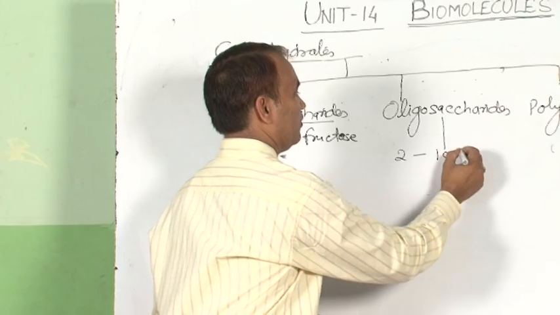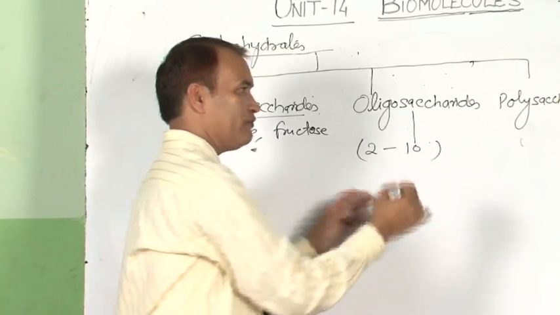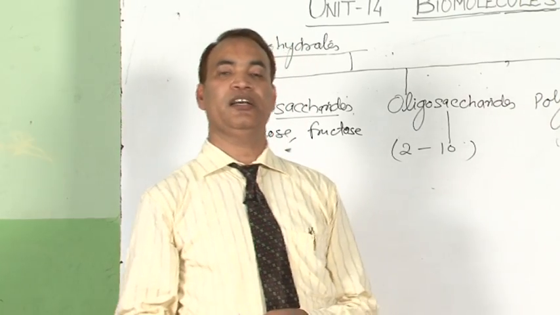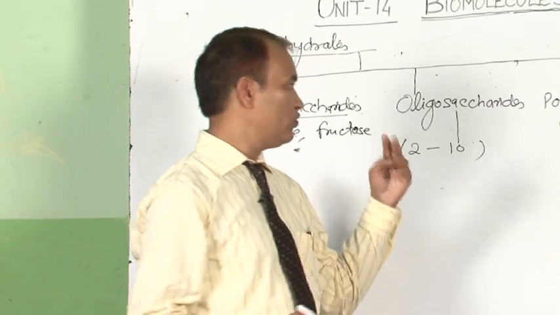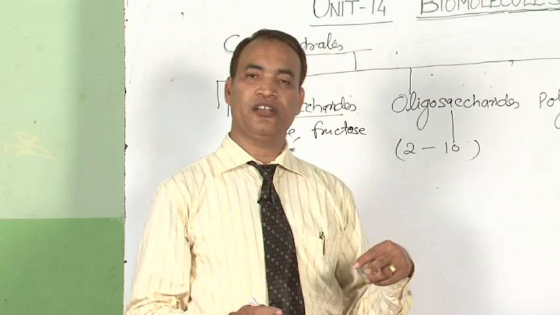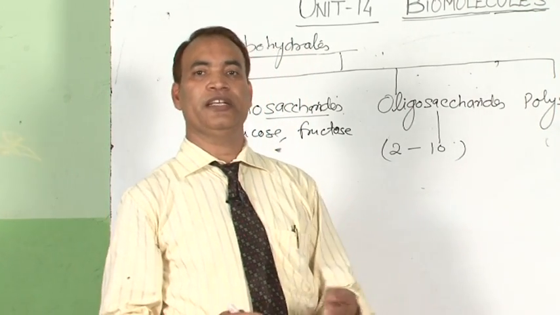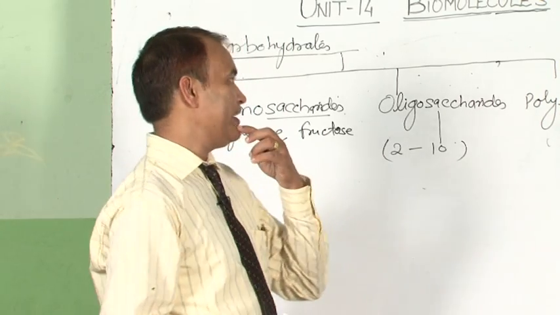They are further classified on the basis of the number of monosaccharides obtained on hydrolysis. If two monosaccharides are obtained, it is known as a disaccharide; three, trisaccharide; four, tetrasaccharide; etc.